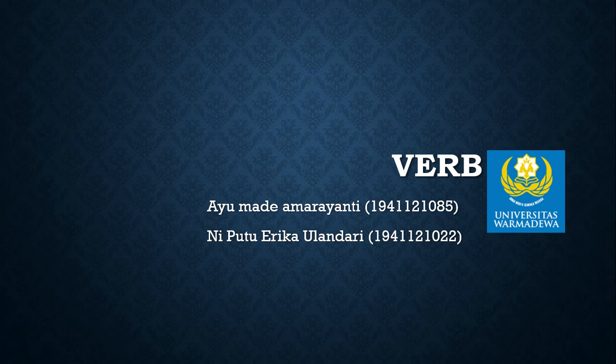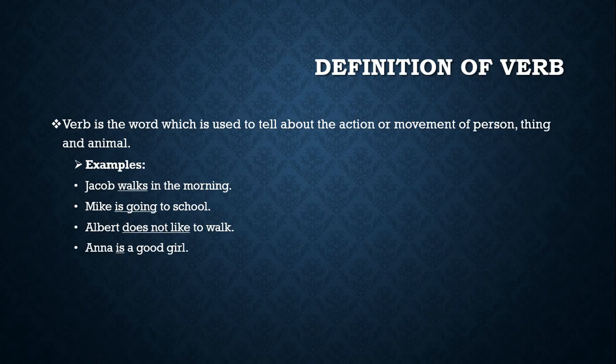On this occasion, I would like to explain about verbs. A verb is the word which is used to tell about the action or movement of persons, things, and animals. We can see that on the slides. For example, there are walks, is going, doesn't like, and is. And the deeper explanation about this, I will explain in the next slide.